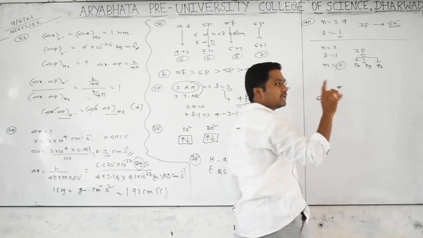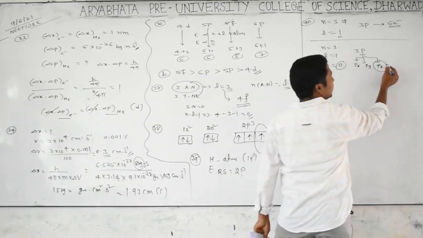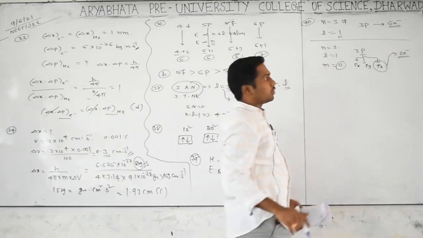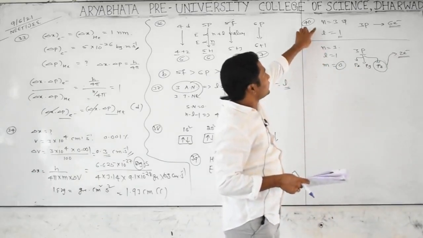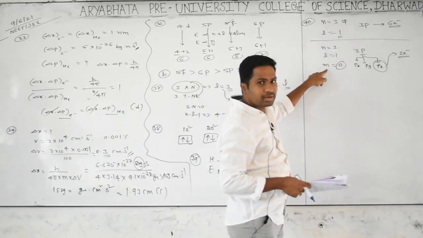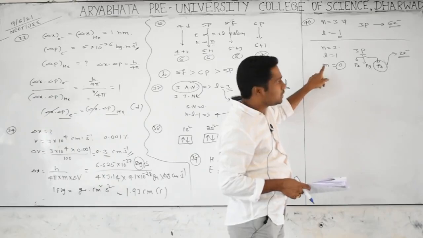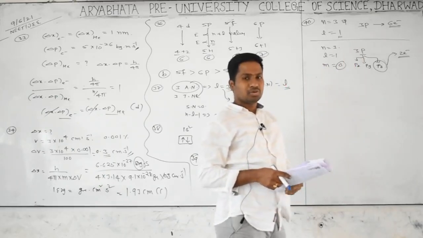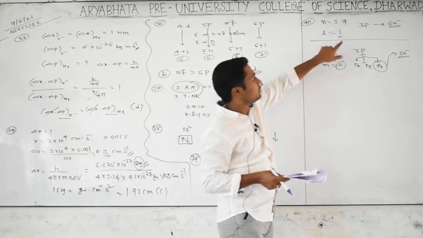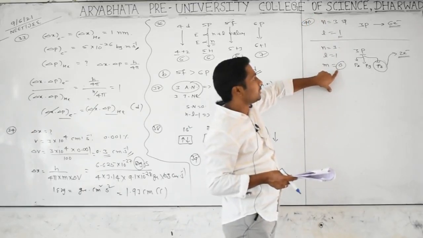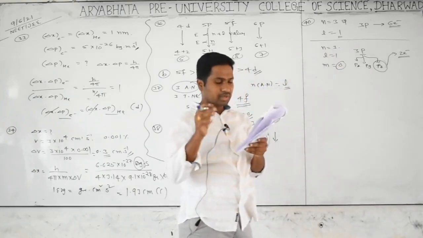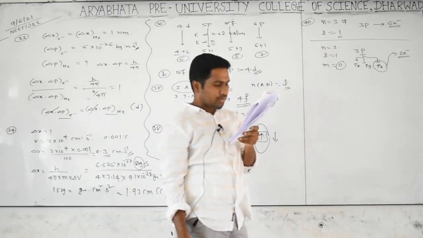M value 0 means any one orbital has to be considered. Any one orbital means the answer will be 2 electrons. If the same question were given without the m value, it would be 6 electrons, but if he mentions the orientation or magnetic quantum number, it is nothing but 2 electrons. So according to that we can change it. If it is as it is, it is option B. If you add magnetic quantum number either -1 or +1 or 0, it means 2 electrons. Your interest, you can change the option according to your interest.